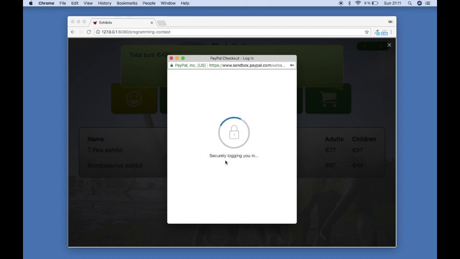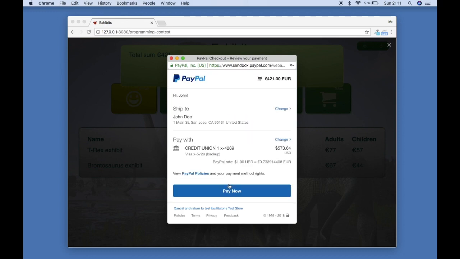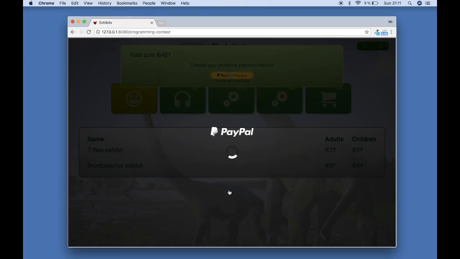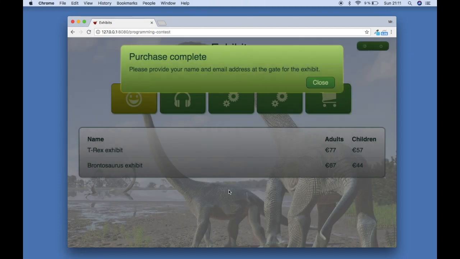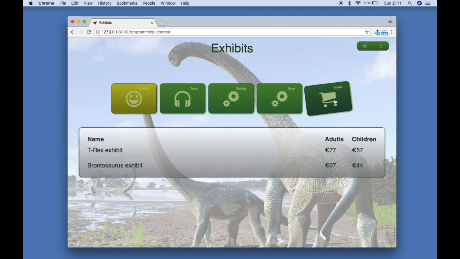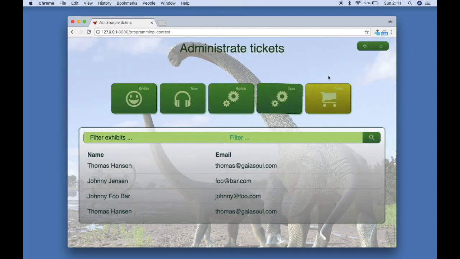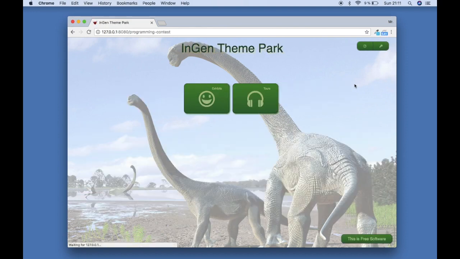And I have now bought a ticket, soon, hopefully. And there we go. And now you can see this ticket here. This is the way the customer sees the system. He sees it only like this.